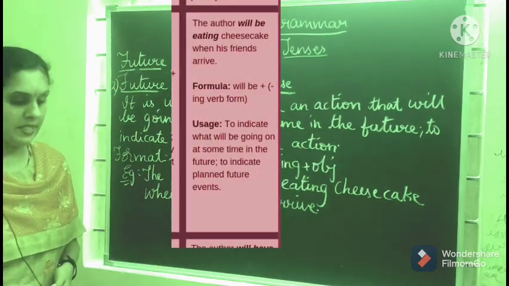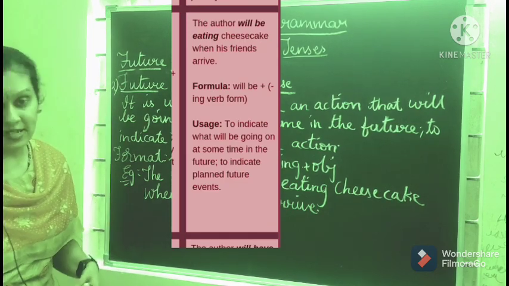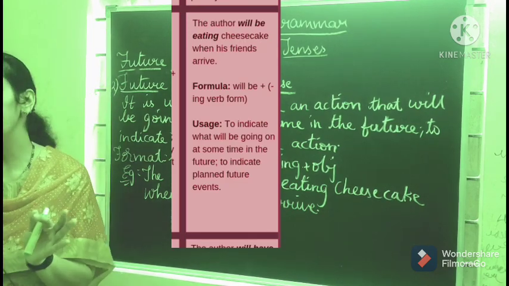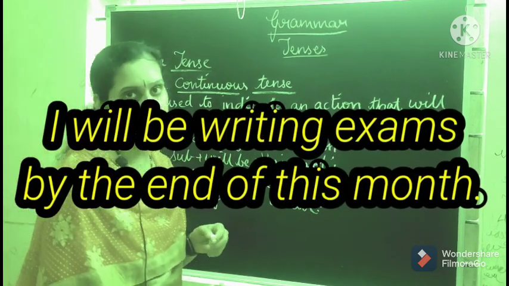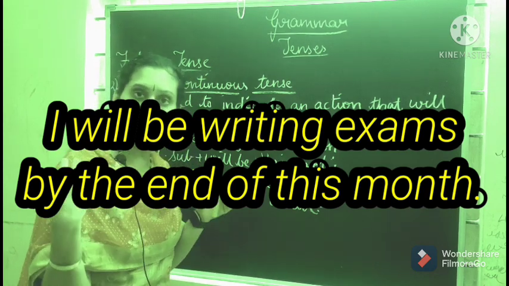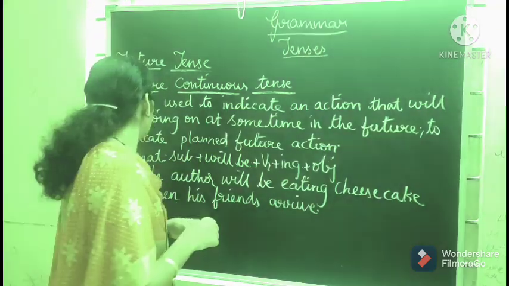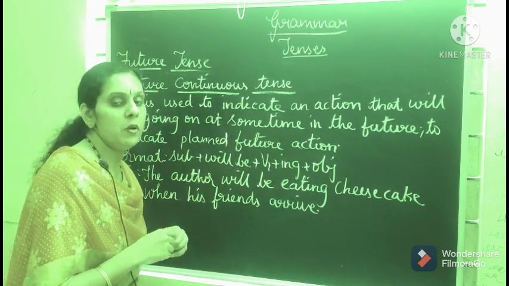It is used to indicate an action that will be going on at some time in the future. At some point of time it will be going on. Like we can tell, I will be writing exam by the end of this month. Means it will be going on. You will be writing, like that. It is also used to indicate a planned future action, it is already planned.